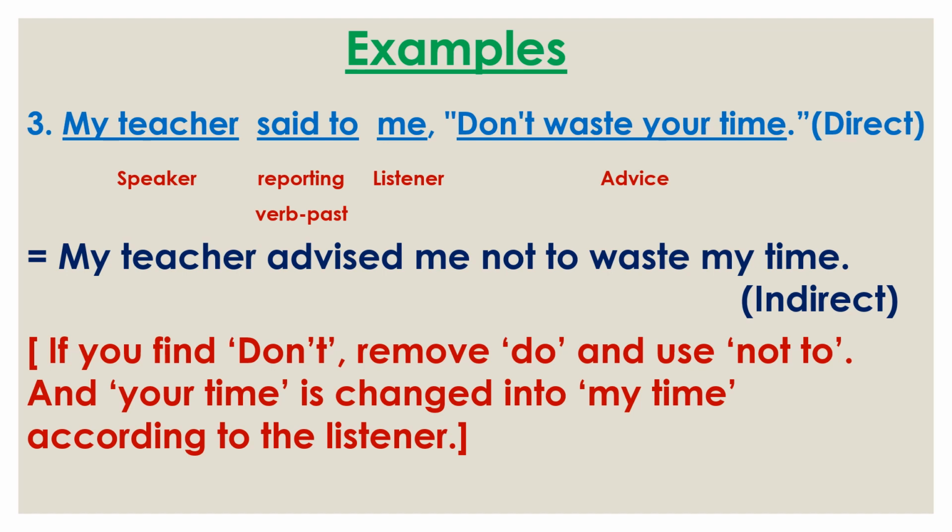Here the listener is me, so in case of me or I, your time will be my time. That's why the sentence is: my teacher advised me not to waste my time. So in this way we can change narration in case of imperative sentence.